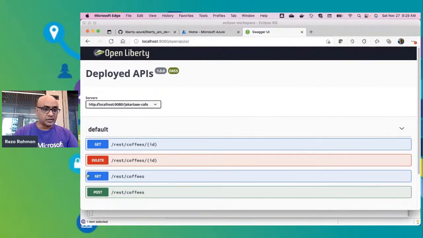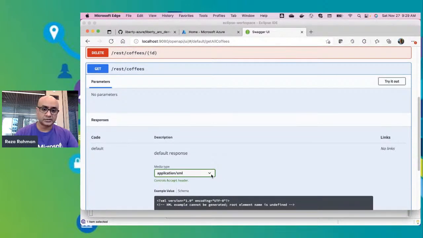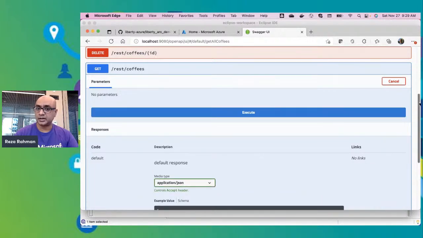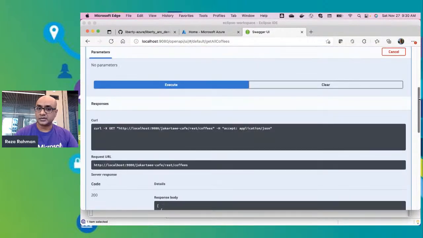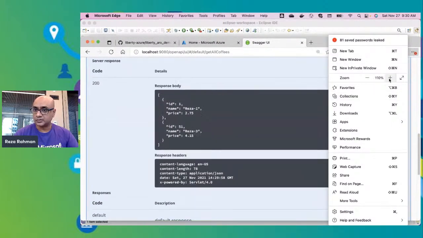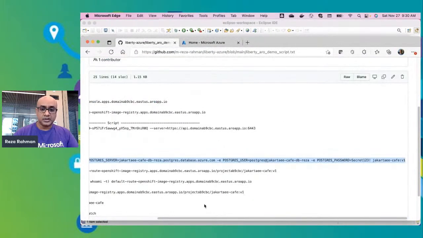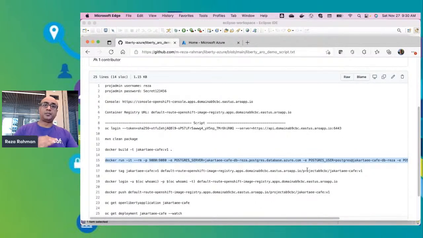All right. So for example, I could do the same invocation that I showed you before, and here's a test to do that. But in this case, instead of XML, let's pick JSON and hit try it out, and you'll see the output from that here. So here's the output. Let me increase the font size once again. So you can see the response body and the same bit of information that we were seeing before. So I've enabled both Open API and MicroProfile as well as MicroProfile Health, which we will be using in the next step.